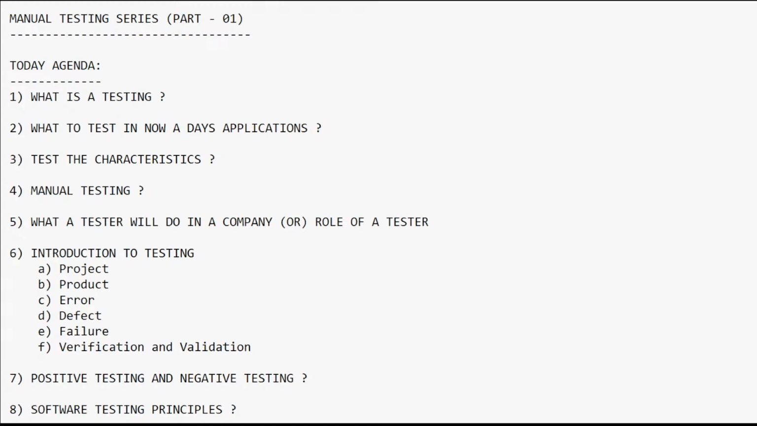Okay, so here the fifth agenda is what a tester will do in a company, or what is the role of a tester. Okay, I will tell you what a tester will do on his daily basis in his company.